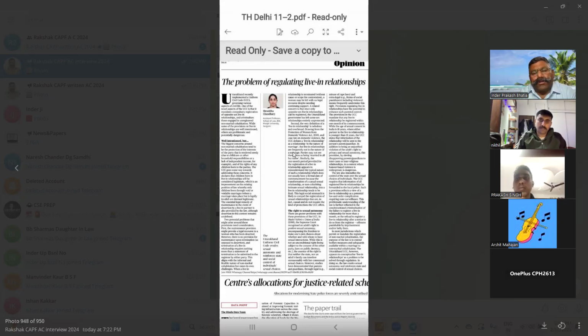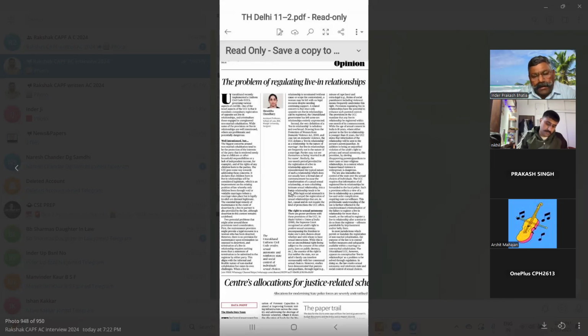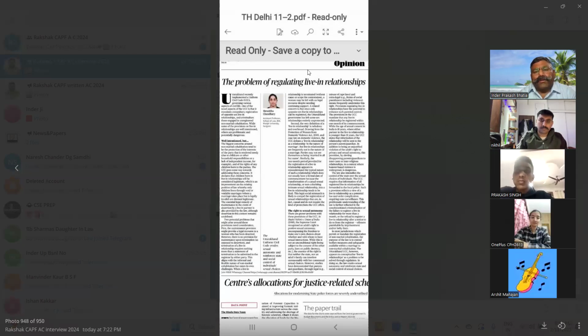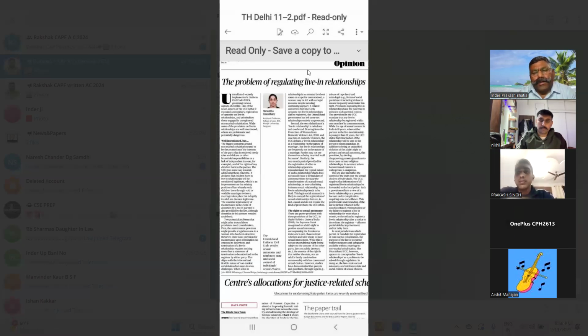Then it talks about the private autonomy of the adult, the privacy of the adult in sexual preferences, being violated. So you can go through this article, and there can be two kinds of questions on this subject: whether you write an argumentative piece on the UCC bill, pros and cons, or a writing on a topic like live-in relationship should be banned. This can be an essay also. So we can go for these two kinds of questions in our CAPF paper 2.